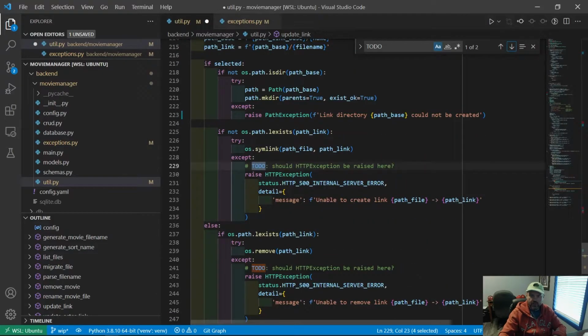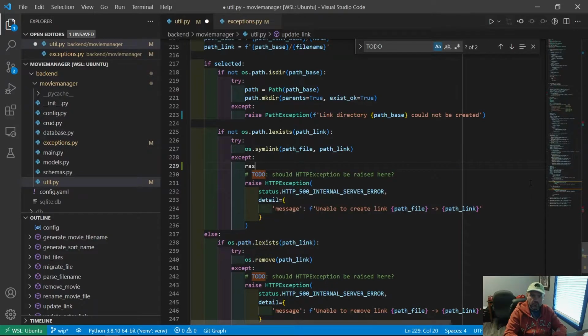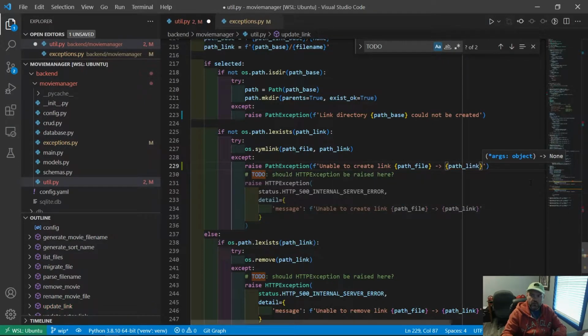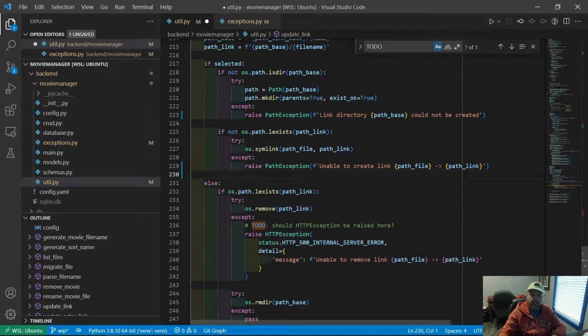And what else do we have? Same thing here, but it'll be unable to create link path.file to path.link. That was pretty good as it is already. I guess it was fine like that.